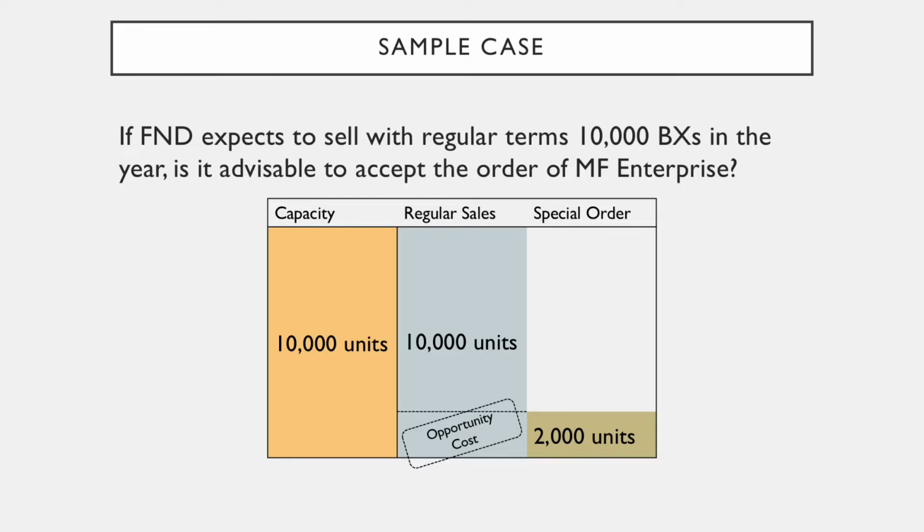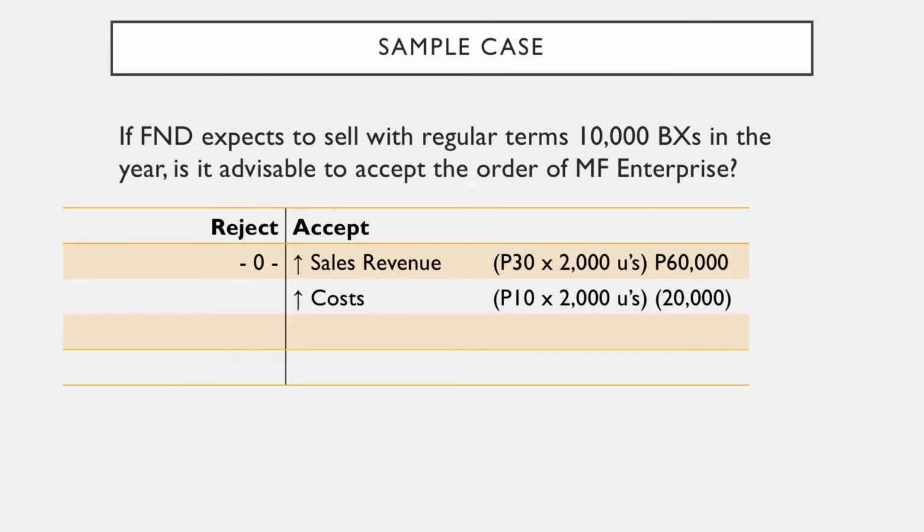Let us analyze. If the order would be accepted, revenues would go up by the same, 30 pesos times 2,000 units, 60,000 pesos. Cost would also increase by the same, 10 pesos times 2,000 units, that's 20,000 pesos. But this time, there is an opportunity cost.